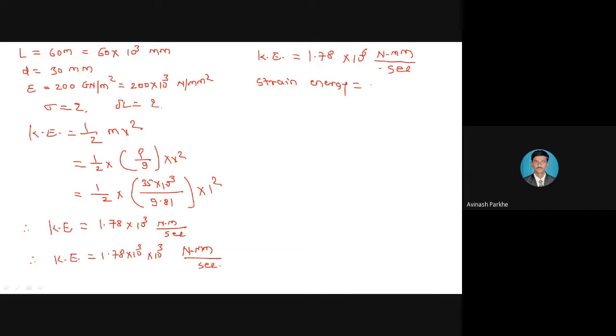Now for the kinetic energy we have the formula, that is strain energy. Strain energy is equal to kinetic energy. Therefore, kinetic energy is equal to sigma square upon 2E into volume. So put the value of kinetic energy, 1.78 into 10 raised to 6. Sigma square is your unknown parameter, divided by 2 into 200 into 10 raised to 3, multiplied by area into length.